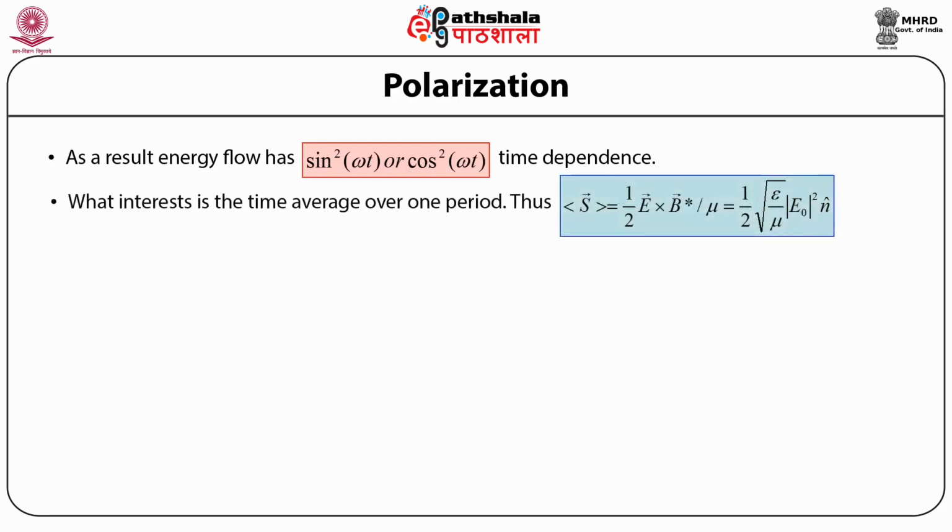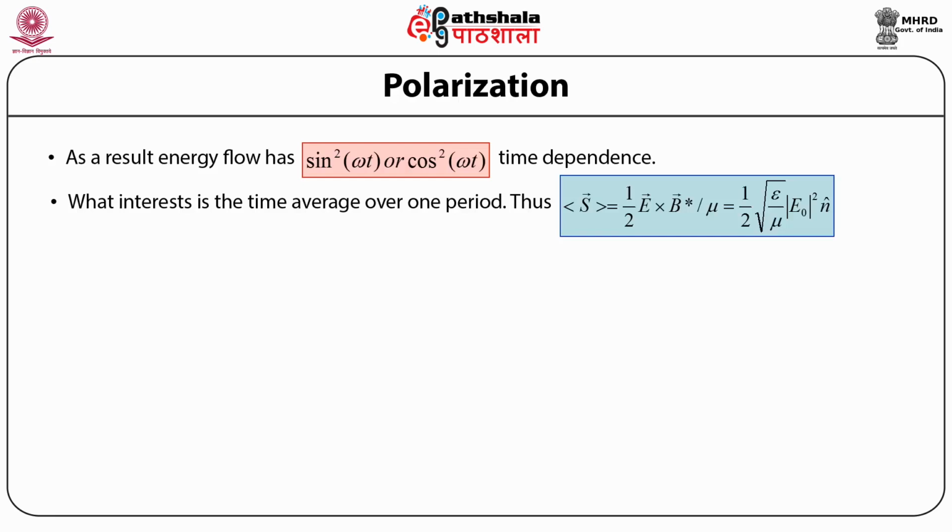Here now, what is of interest to us is the time average over one period, that is the time average of the energy flow, which is given by the average value of the Poynting's vector, and this is found to be equal to half times the electric field vector E cross the magnetic field induction vector B star whole divided by mu, that is the magnetic permeability.